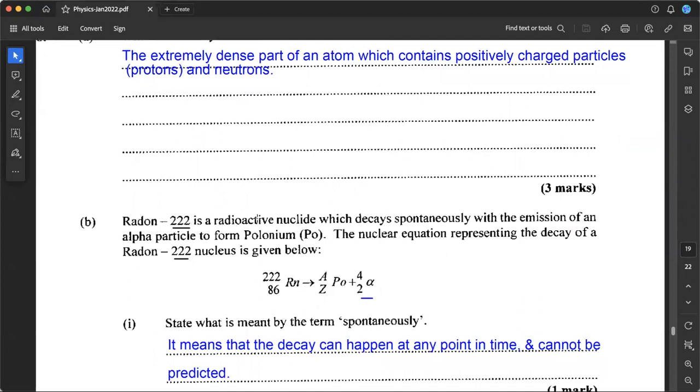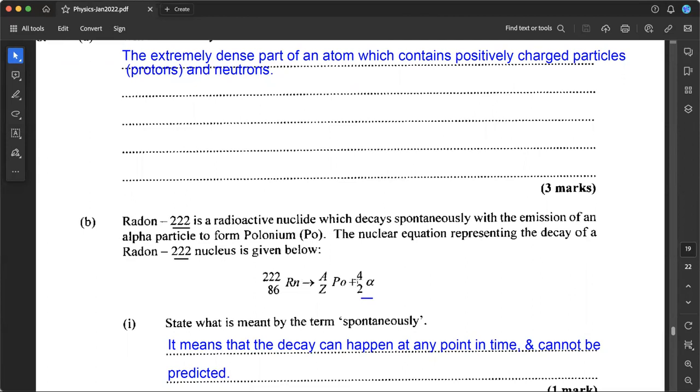radon-222 is a radioactive nuclide which decays spontaneously with the emission of an alpha particle to form polonium. The nuclear equation representing the decay of a radon nucleus is given below. So we see here we have our radon nuclide that gets decayed to form A Z Po, so that's polonium.